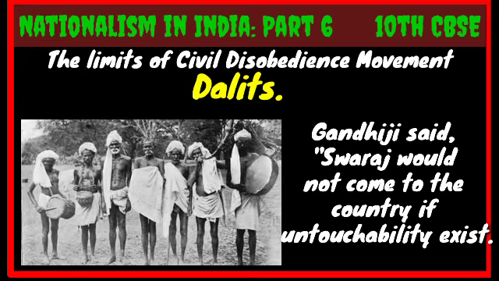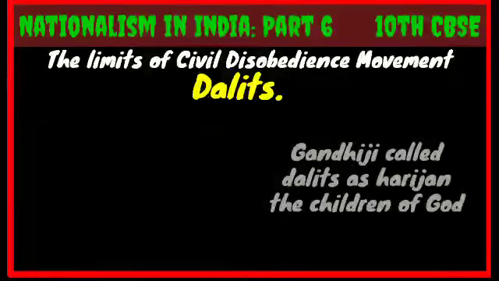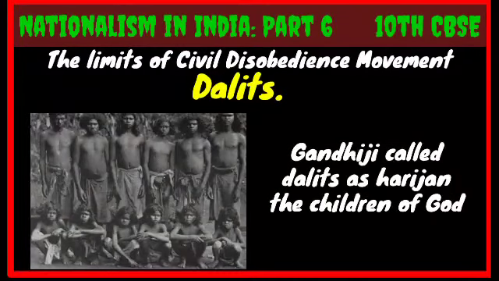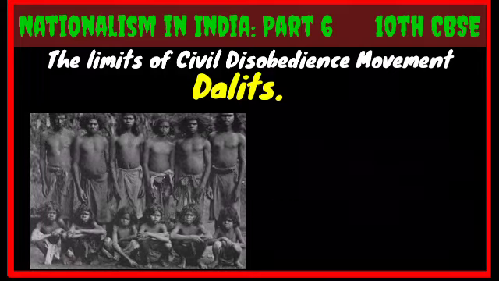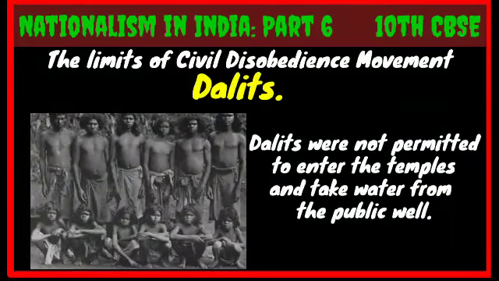Gandhiji called the Dalits Harijan, or children of God. Gandhiji was the first person who organized satyagrahas to get entry into the temples and to get access to public wells, public tanks, public roads and schools. You know, the SC/ST or the Harijan or the Dalit people of our country had no permission to get entry into many temples, or to take water from the public wells, or to use many roads and schools, etc. That is the system we called untouchability.